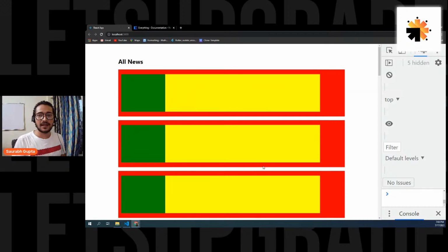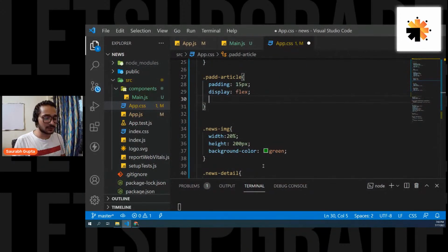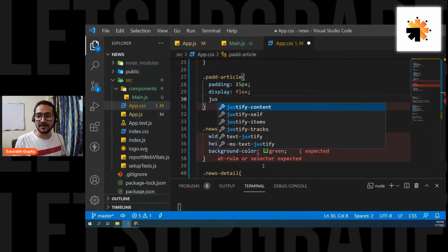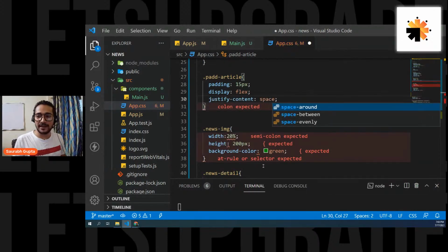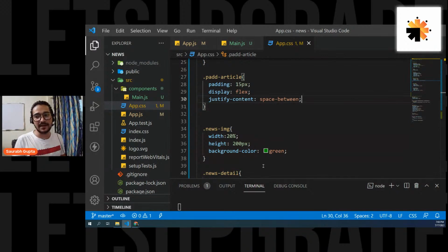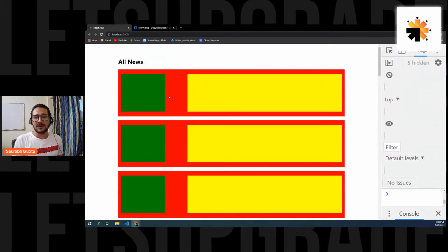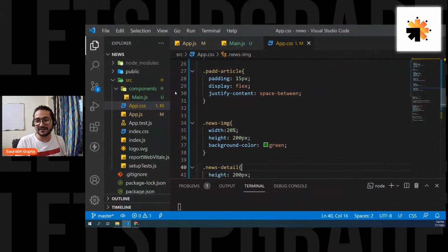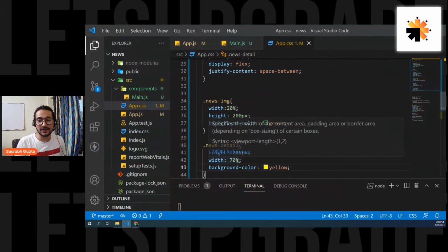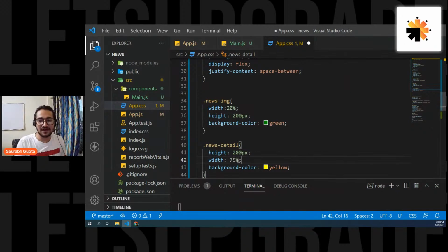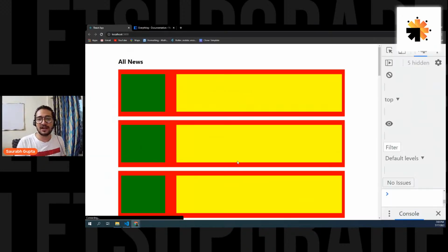Perfect. And one more thing, let's get some gap between them. So for that, it's again simple. You simply go and put justify-content space-between, so there will be a space between the elements. And here we go. And now it's like a big space. So let's increase the widths a little. Let's say it to have a 75% width. And now we'll only have, yeah, this much space is fine. Looks perfect.